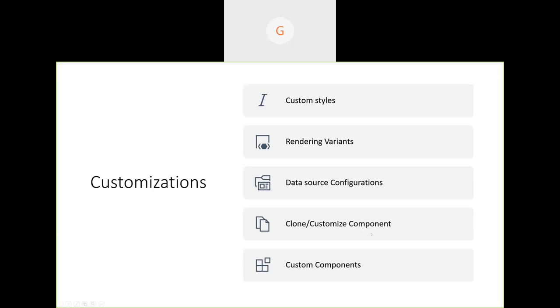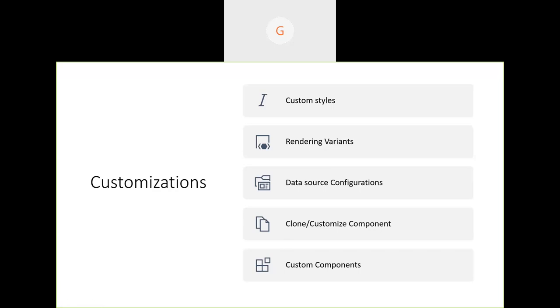But clone or customize the component, this is where we get some kind of coding work. So clone or customize either the same component, maybe like the promo component I was talking about the other day. Maybe I also want to build some call to action component.